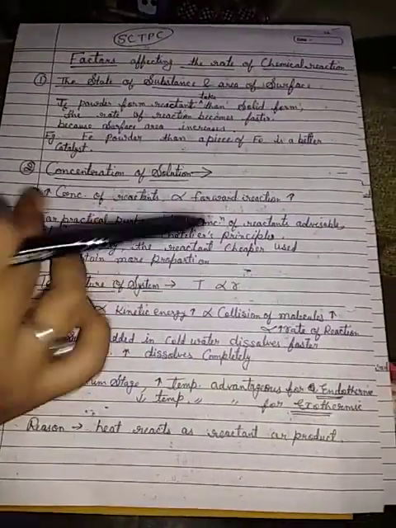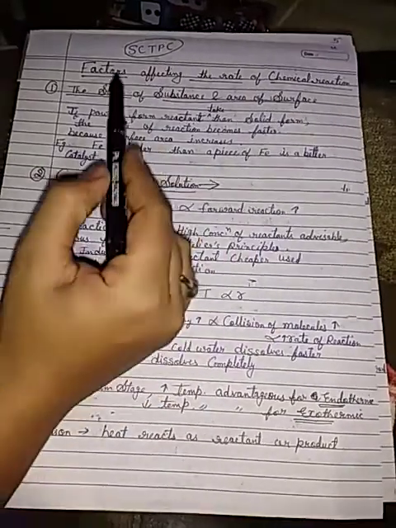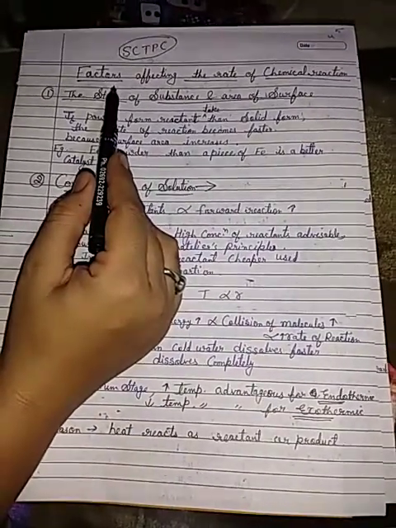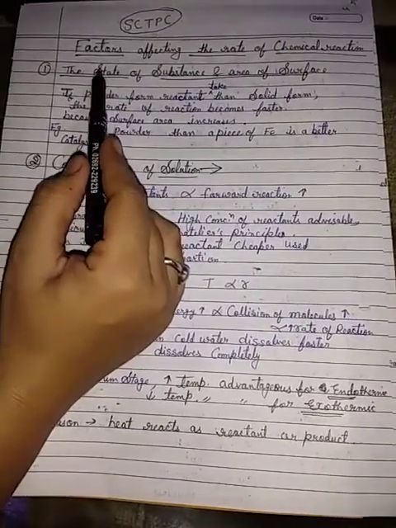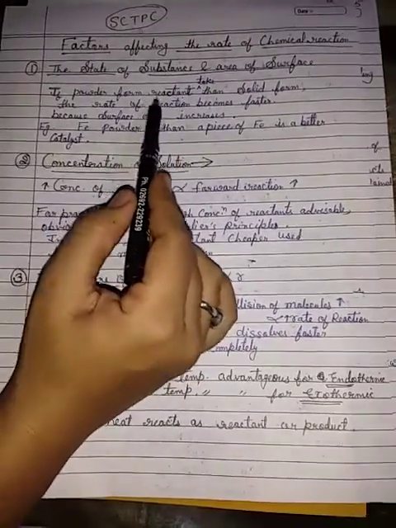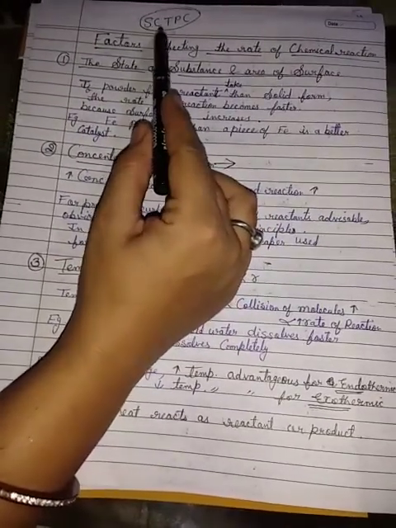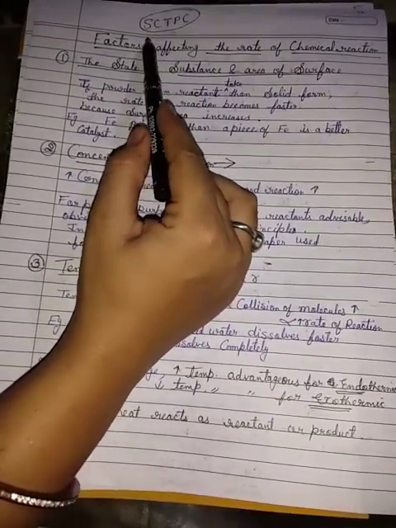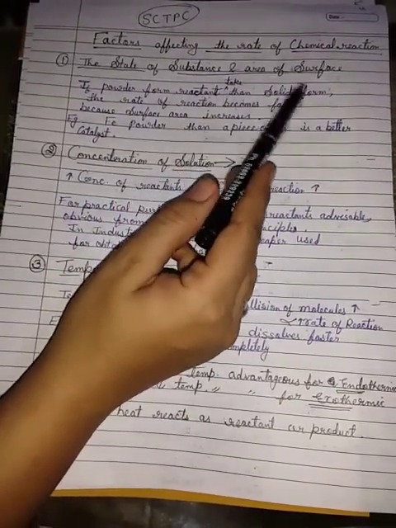Next topic is factors affecting the rate of chemical reaction. It is very important, and every year one question comes from this topic. You can learn the factors this way: SCTPC. S means state of substance, area of surface.